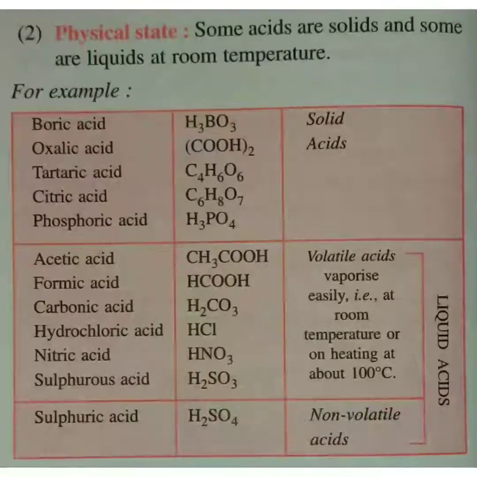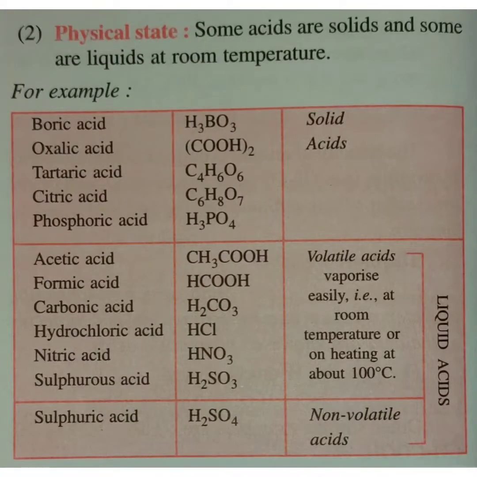These acids are solid in nature, whereas most of the other acids that we have come across like acetic acid, formic acid, carbonic acid, hydrochloric acid, nitric acid and sulfurous acid, these are all in liquid state. Even sulfuric acid is in liquid state. The reason sulfuric acid is written separately is because sulfuric acid is a non-volatile acid, and all the other acids right from acetic acid to sulfurous acid, these are volatile acids.